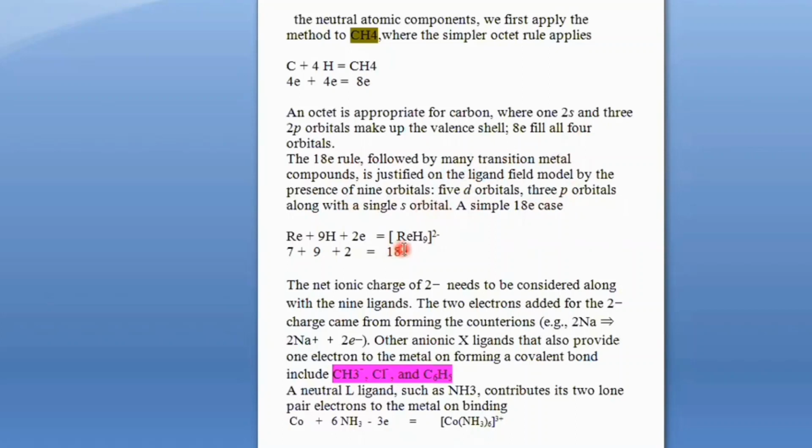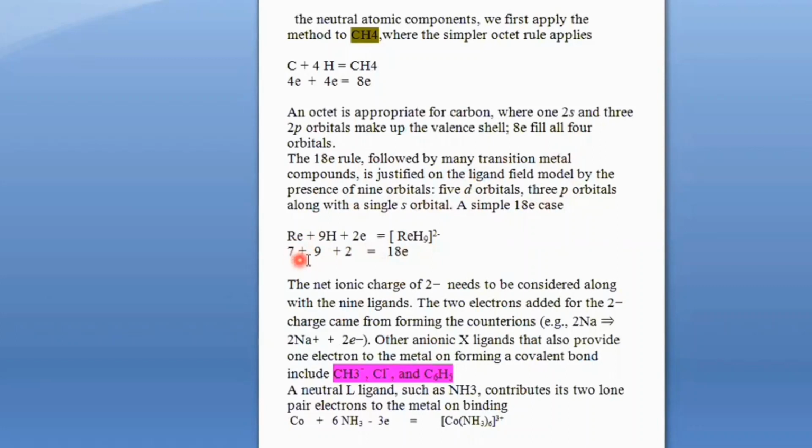Consider this complex of rhenium, in which rhenium is bonded to 9 hydrogens, ReH9 2 negative. Here, rhenium has the electronic configuration s2d5 and belongs to the 5d series. So the total electrons contributed by rhenium is 7, and each hydrogen contributes 1 electron, so 9 hydrogens contribute 9 electrons. The plus 2 comes from the 2 negative charge on the overall complex.